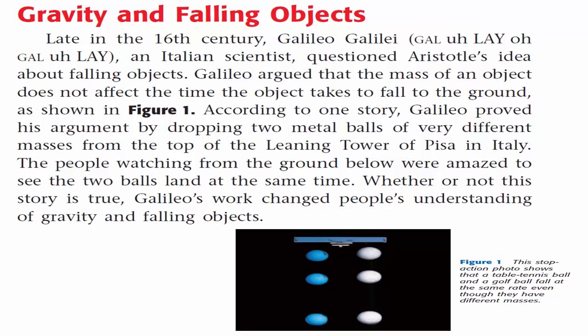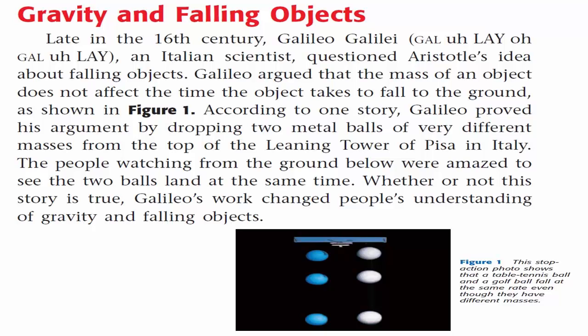Gravity and falling objects. Late in the 16th century, Galileo Galilei, an Italian scientist, questioned Aristotle's idea about falling objects. Galileo argued that the mass of an object does not affect the time the object takes to fall to the ground, as shown in Figure 1.